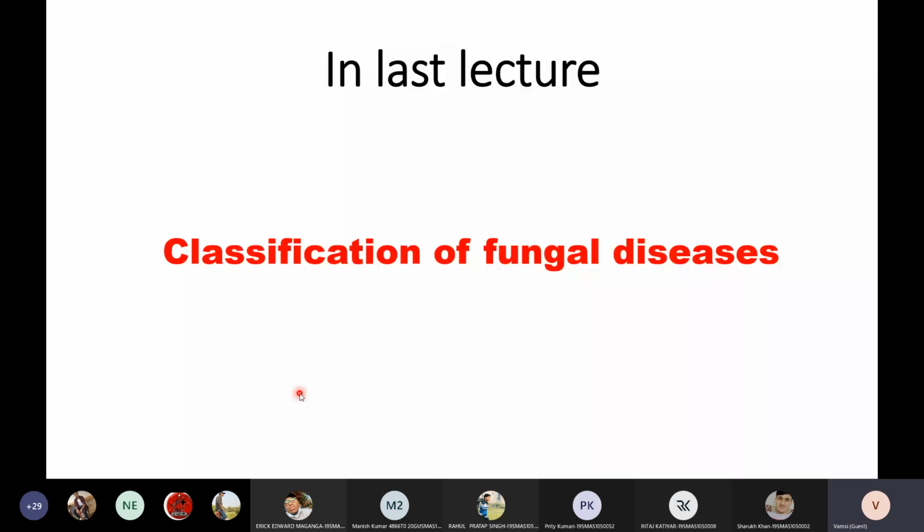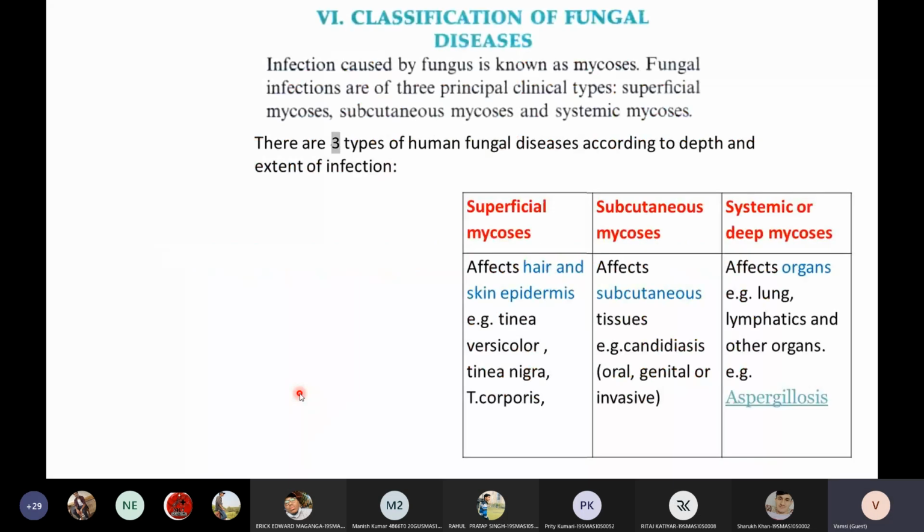By the way, the disease caused by fungus is called mycosis. The disease caused by fungus is called mycosis. So we have three types of mycosis. One is superficial mycosis, where the fungus depends only on the dead cells of our body. It can be hair, nails, or the epidermis of the skin. This is called superficial mycosis. So the first one is superficial mycosis.